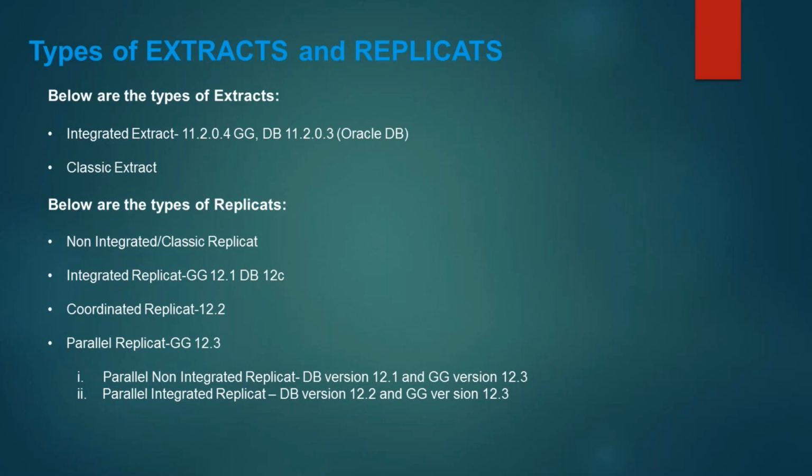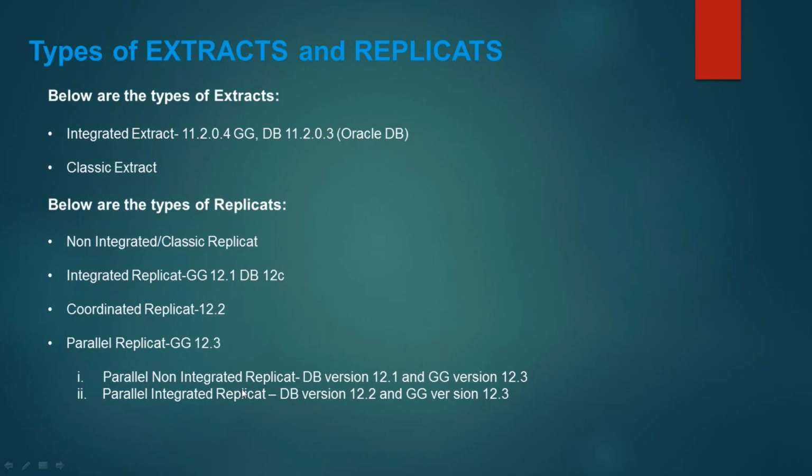Coordinated replicate is the new architecture, introduced to parallelize your non-integrated replicate, and parallel replicate is the new feature. If you ask me, with the introduction of parallel replicate, instead of coordinated replicate you can use parallel replicate. Coordinated replicate was introduced in 12.2 to parallelize your non-integrated replicate, and now you have parallel non-integrated replicate. So if it is supported, instead of coordinated, you can go with parallel replicate.